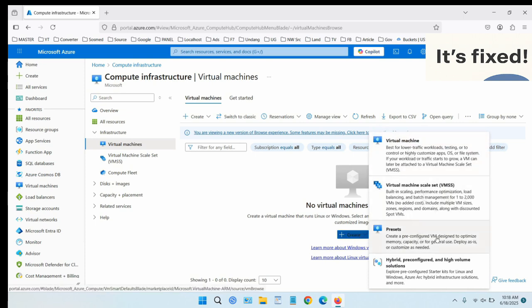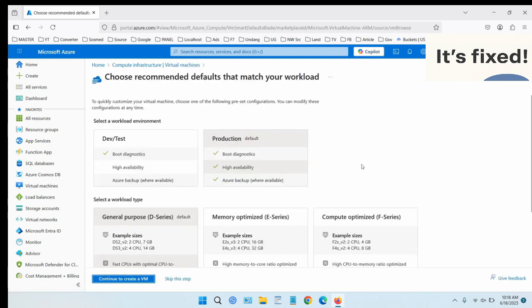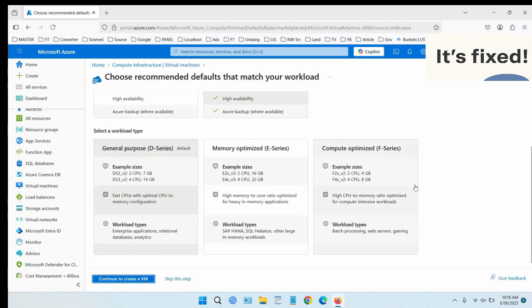Now, let's get started. Once you're signed into the Azure portal, look at the top search bar. Type in virtual machines and click on the service that appears. You'll see a page listing any existing VMs in your subscription. To create a new one, click the Create button and then choose Azure Virtual Machine. This opens the VM creation wizard, which is split into several tabs: Basics, Disks, Networking, Management, and so on.